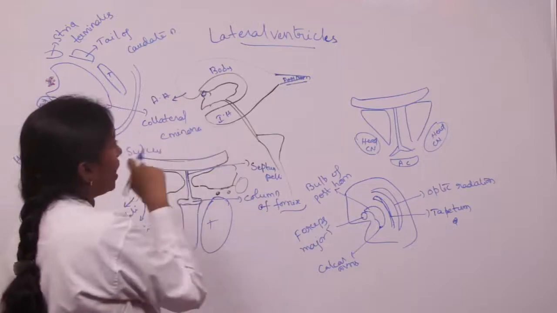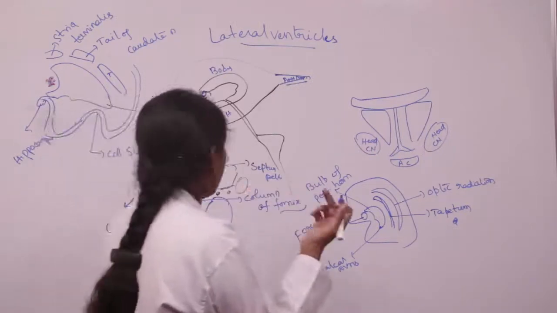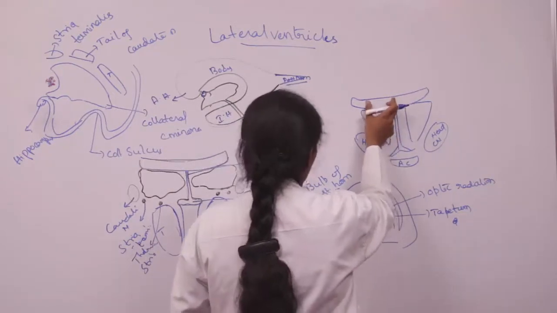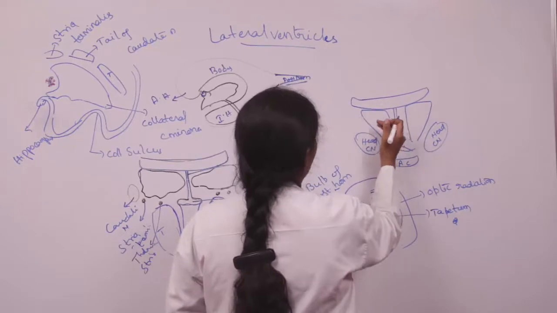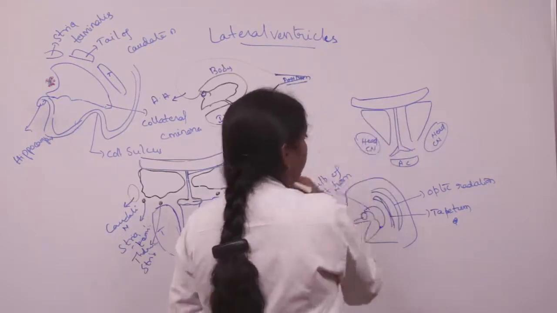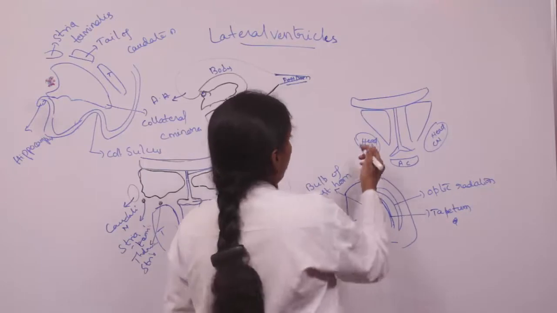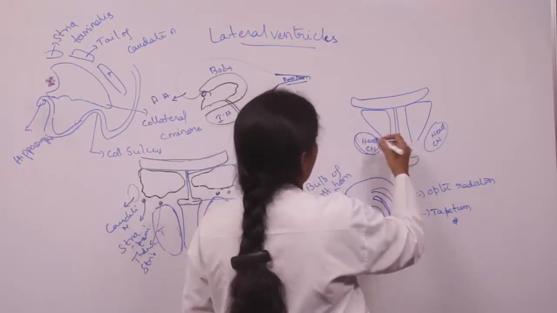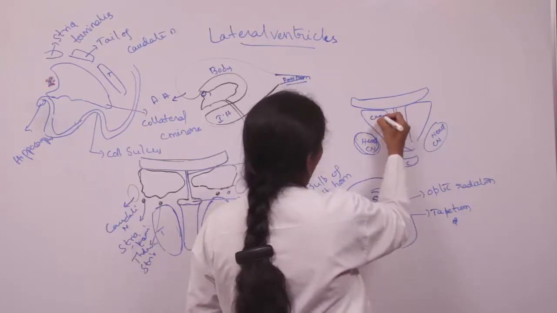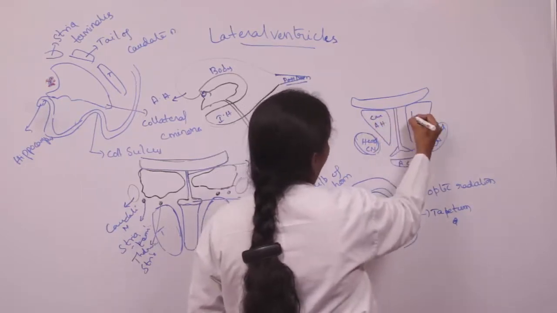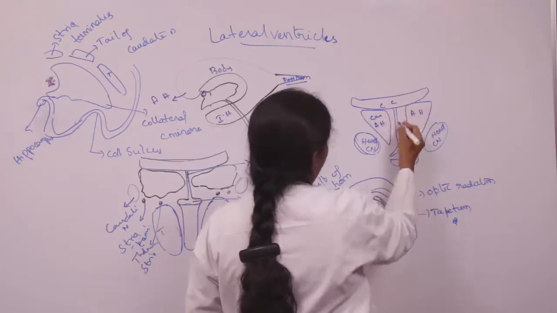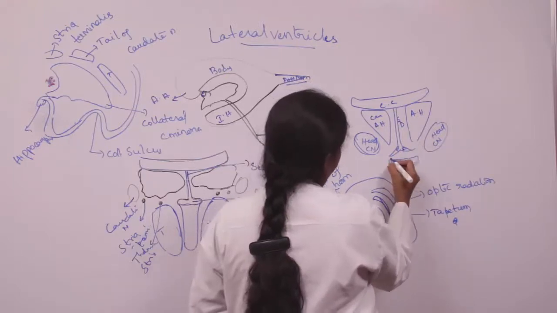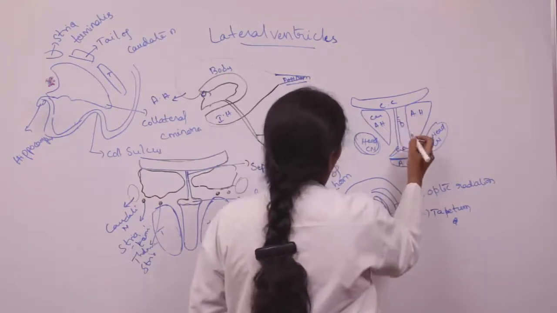Coming to the anterior horn of the lateral ventricle, the roof of the anterior horn is formed by the corpus callosum, and coming to the floor, it is formed by the posterior upper surface of the rostrum of the corpus callosum, as well as the head of the caudate nucleus. This is the cavity of the anterior horn. This is the corpus callosum, this is the septum pellucidum, and this is the column of fornix, and this is the anterior horn of the lateral ventricle.